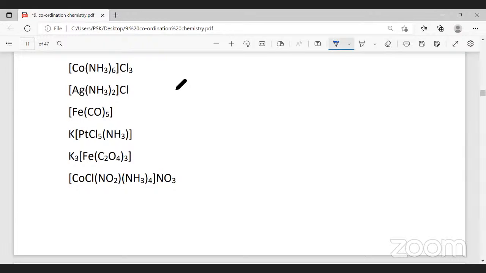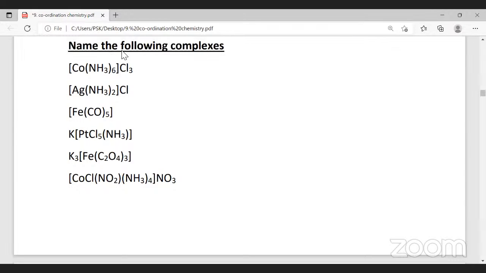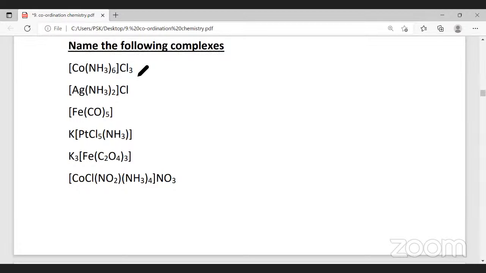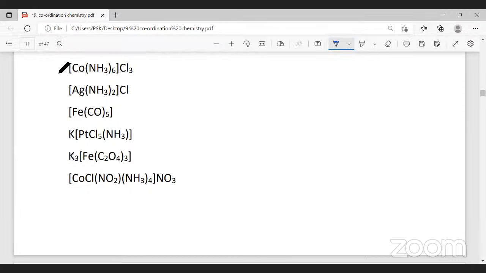Now, just observe the first compound. It is [Co(NH3)6]Cl3. Now, I told you last class, when you're naming the coordination compound, you have to know the different types of ligands. When we say different types of ligand, you should know whether it's monodentate, bidentate, tridentate, polydentate, whether it's a cationic ligand, positive ligand, negative ligand, or neutral ligand, all that you should know. Anyways, now we'll start with the first example.